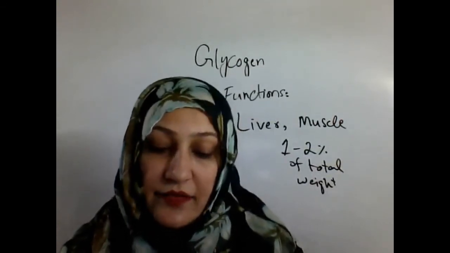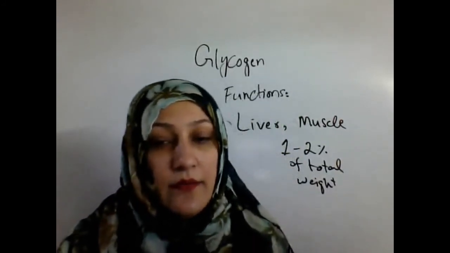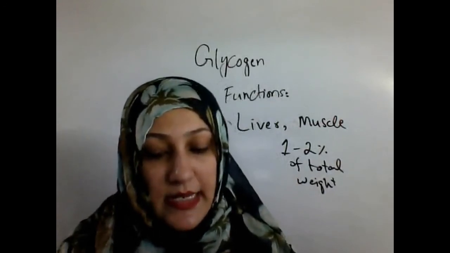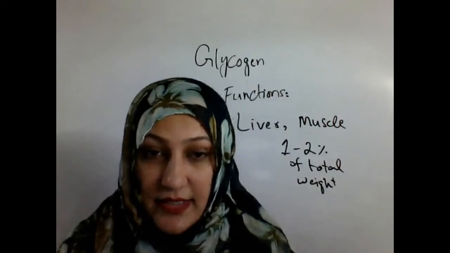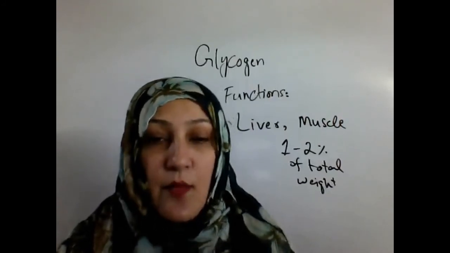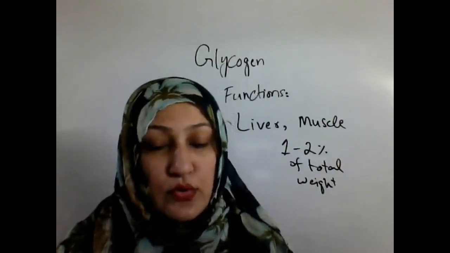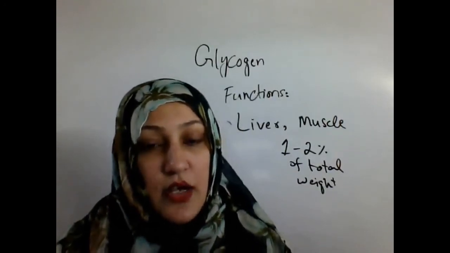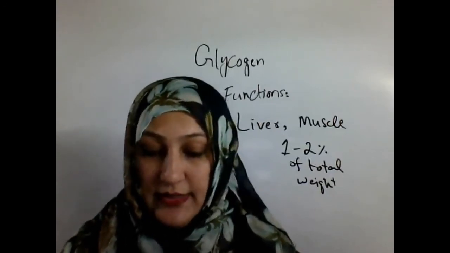In other tissues, in addition to liver and muscles, glycogen is found in small amounts, including the red blood cells, white blood cells, kidney cells, and some of the glial cells. Additionally, glycogen is used to store glucose in the uterus to provide for the energy needs of the embryo cells.